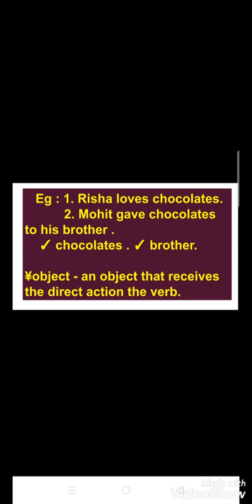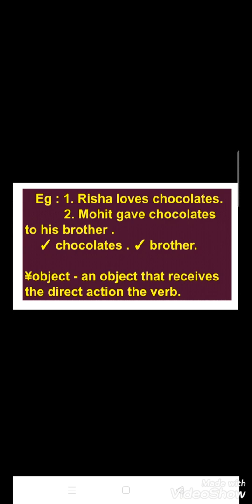So students, in the first example, if you ask what does Risha love, your answer will be chocolates. And in the second, if you ask whom did Mohit give chocolates, then your answer will be brother.